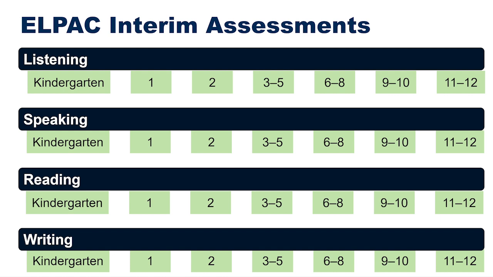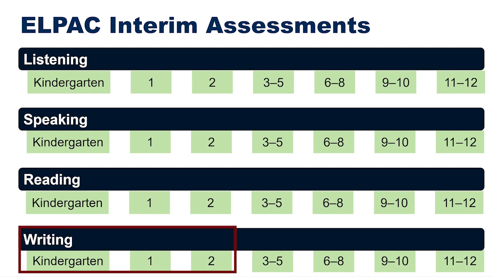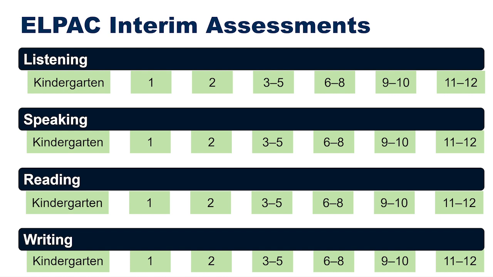The LPAC interim assessments will be administered online to students as a linear test, except for kindergarten through grade 2 writing domain, which, like the summative LPAC, will be administered on paper. Each interim will include about half of the items on the summative LPAC, with all summative task types covered between interim 1 and interim 2. This means there are 2 forms or 2 versions available for each interim assessment.